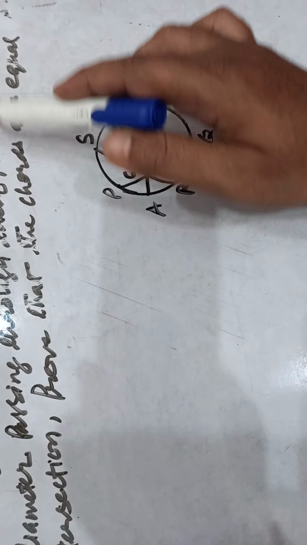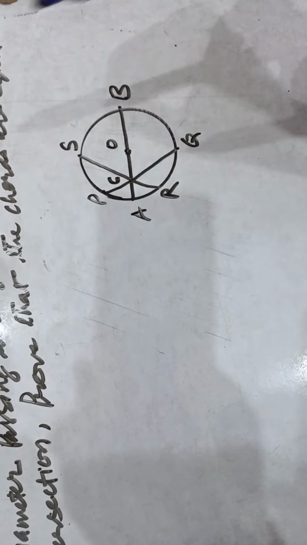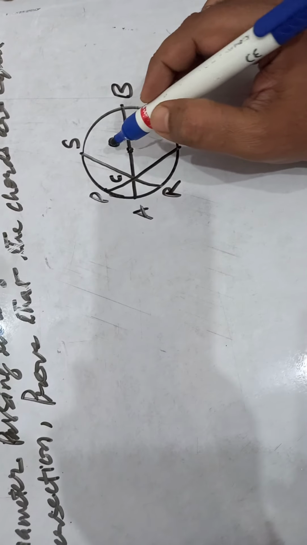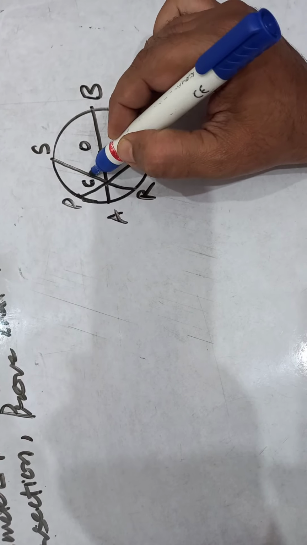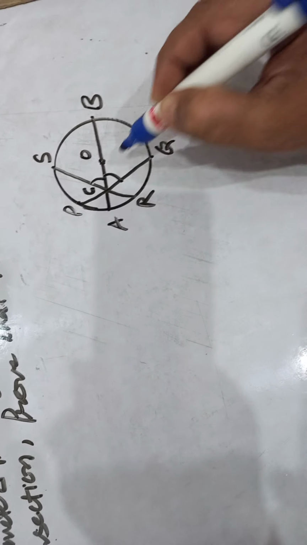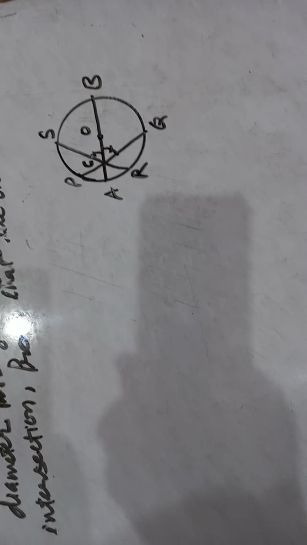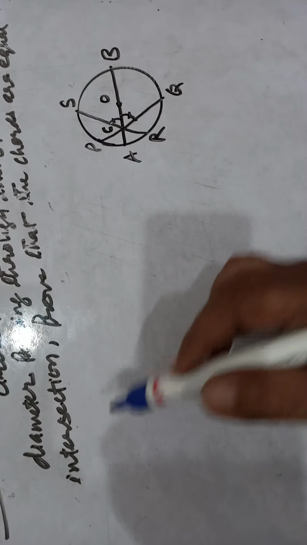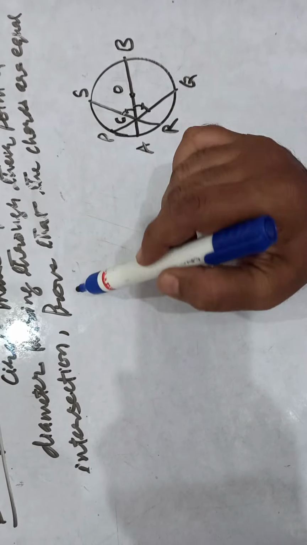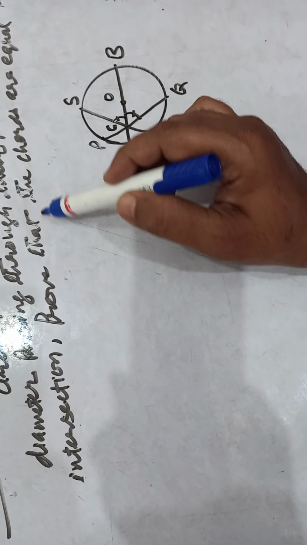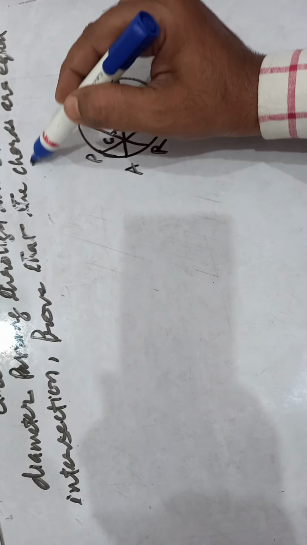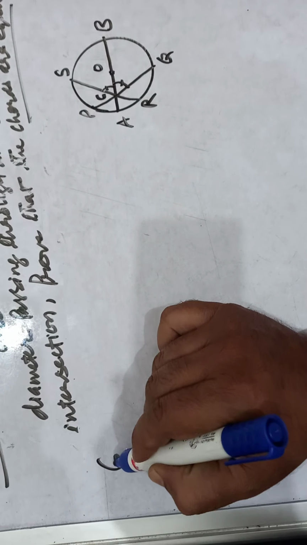Two intersecting chords make equal angles with the diameter, meaning this angle is equal to this angle. It is given. Then we have to prove that the chords are equal.